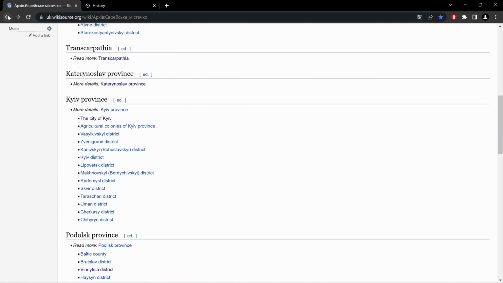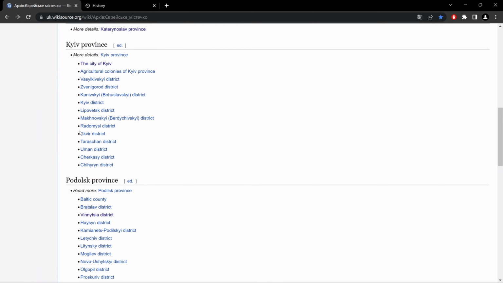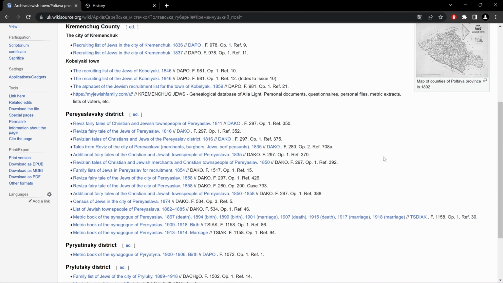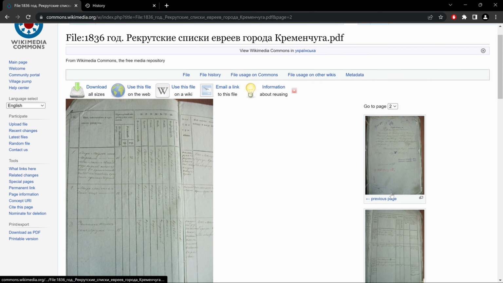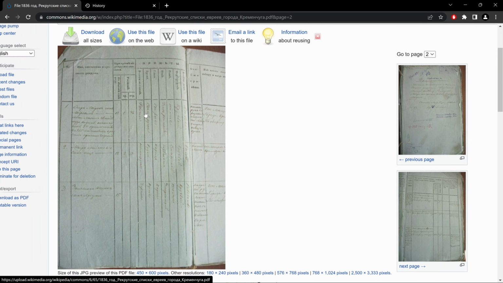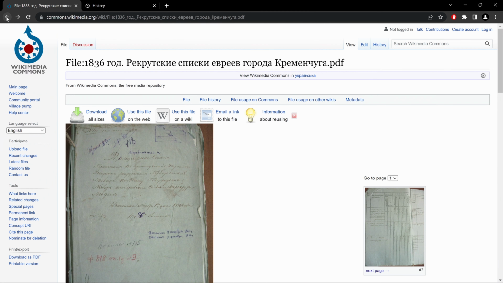The next province, Poltava. Let's go to Kremenchuk district. Here, if I go to the first one, city of Kremenchuk, recruiting list of Jews in the city of Kremenchuk, 1836. Here we have another type of document. Let's go back.